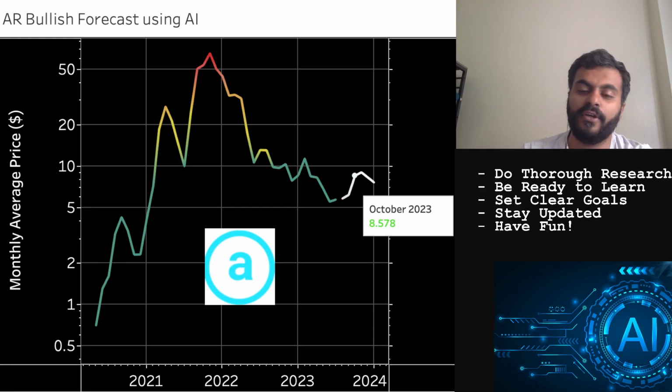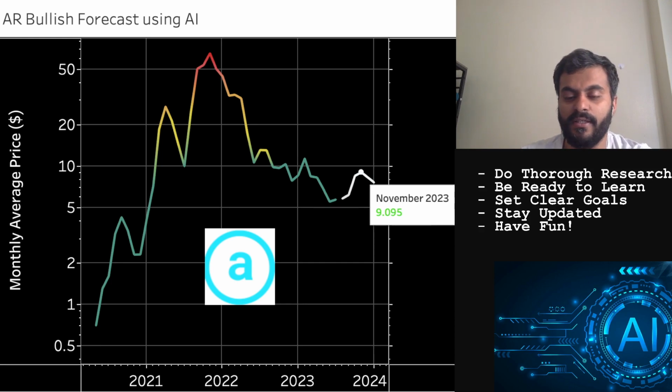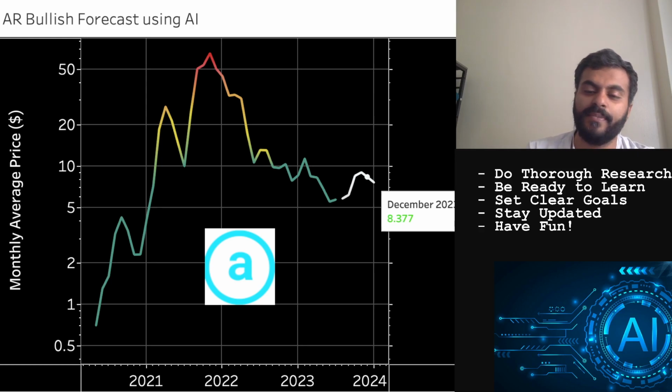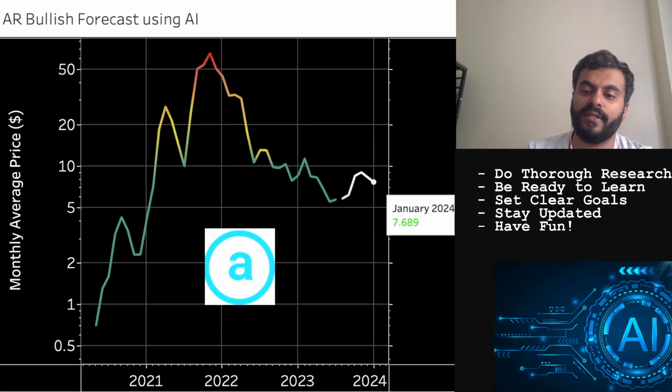For October, the theoretical ceiling is at $8.57, and this can also be construed as what the crypto can do at a daily level if it has certain rallies where it could have a resistance. So for November, this theoretical ceiling, the bull case scenario, is at $9.09. For December, it's at $8.37, and for January it's $7.68.